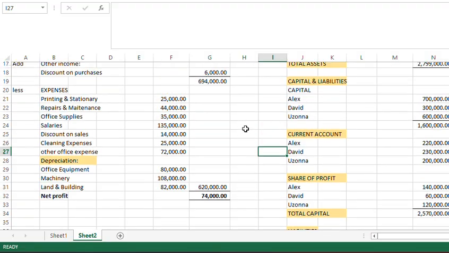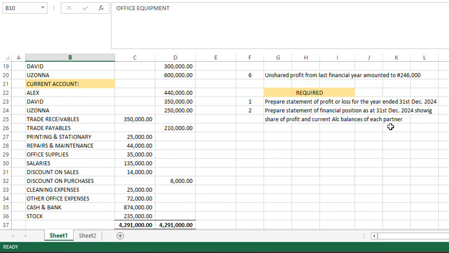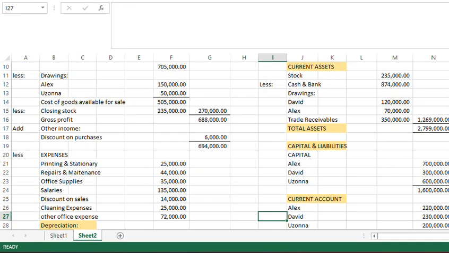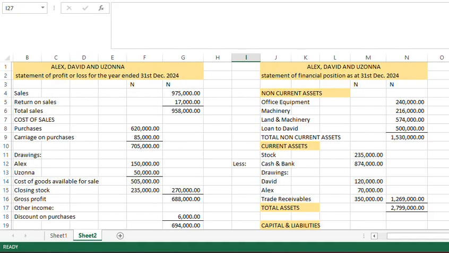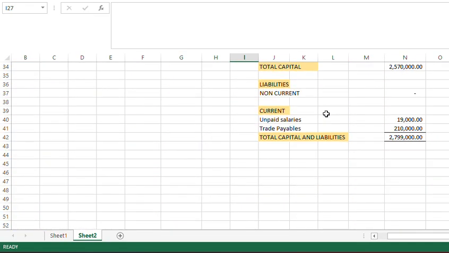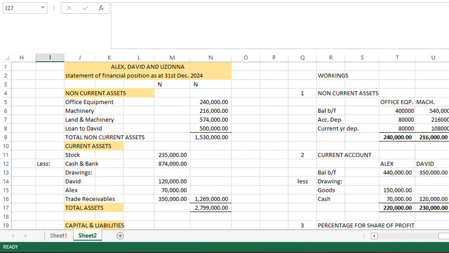So we'll move to the second requirement. The second requirement that says statement of financial position. Like I said, I don't know if you have heard of, if you use balance sheet on your own side, but it's now called statement of financial position. So that is where we are heading to now. So before we go into the statement of financial position, there are some workings we need to do to ascertain information to be used on this statement of financial position. So we are heading over to the workings.